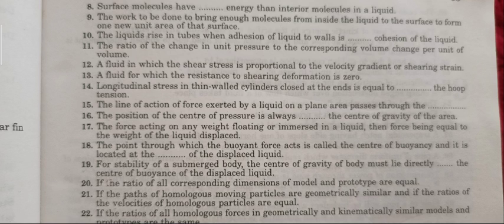That is, the liquid rises in tubes when adhesion of a liquid to the wall is greater than cohesion of the liquid. The next question, question number 11: the ratio of the change in unit pressure to the corresponding volume change per unit of the volume. The right answer is the bulk modulus of elasticity.